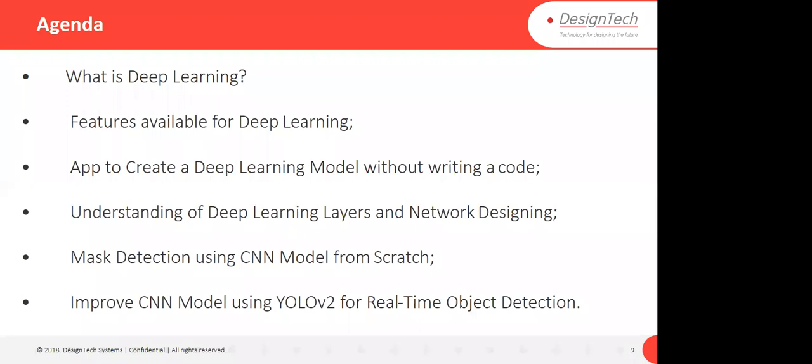Understanding of deep learning layers and network designing. So how deep learning layers actually work, we will see in this session. Mask detection using a CNN model. From scratch, we are going to see how we can create a mask detection application using deep learning. Further, how to improve that CNN model, because the images which I am going to use are from Google. So how you can create that kind of deep learning model for your web camera or IP camera, means how you are going to improve that. In this case, I am going to use You Only Look Once version 2 for real-time object detection.